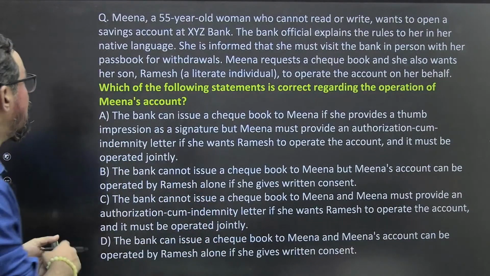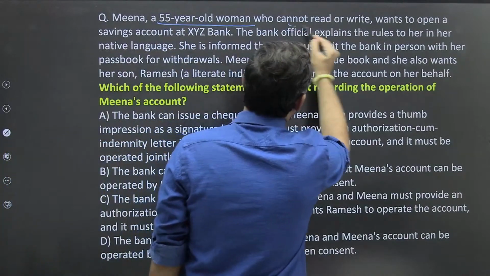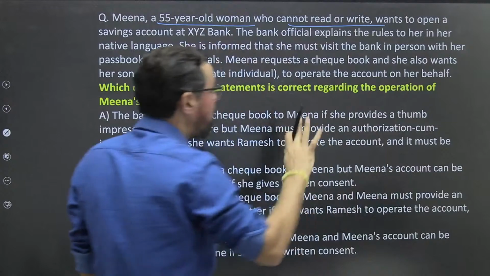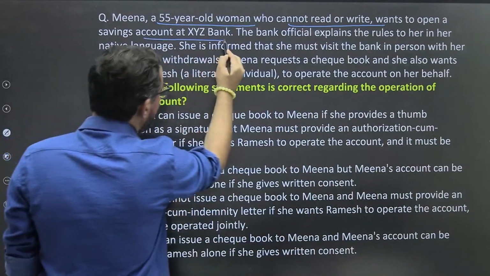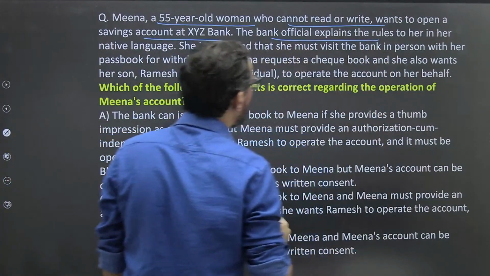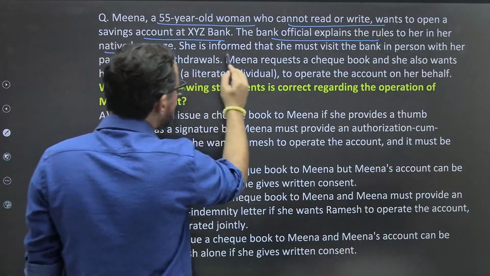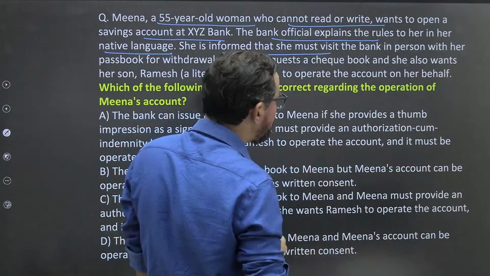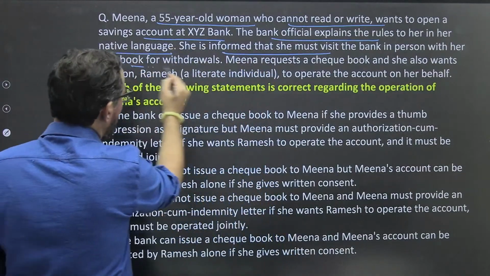Very good guys. So Meena, a 55-year-old woman who cannot read or write, means illiterate, ठीक है, wants to open a savings account at XYZ bank or your bank. The bank official explained the rule to her in her native language. She is informed that she must visit the bank in person with her passbook for withdrawals.